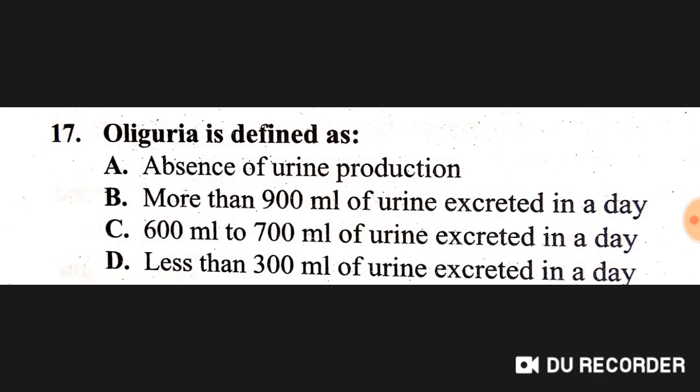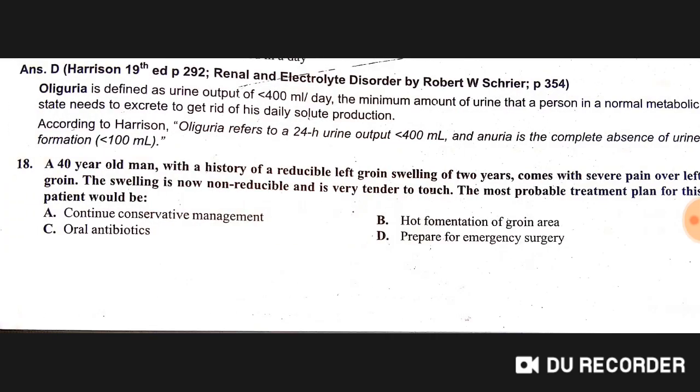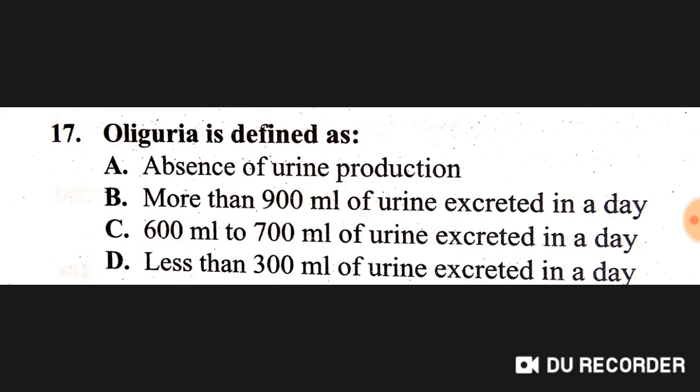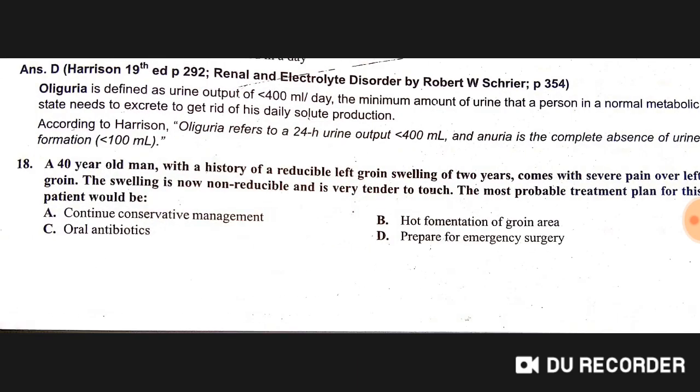It's less than 300 ml of urine. D option is right here, not 'less than 400'. It's 300 ml, not 600 to 700. So this is oliguria. According to Harrison, oliguria refers to a 24-hour urinary output of less than 400 ml, and anuria, complete absence of urine formation, is less than 100 ml.